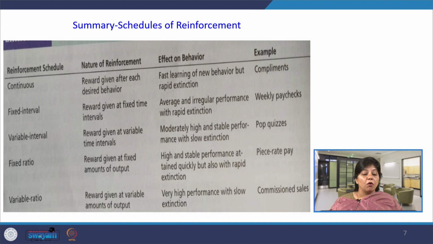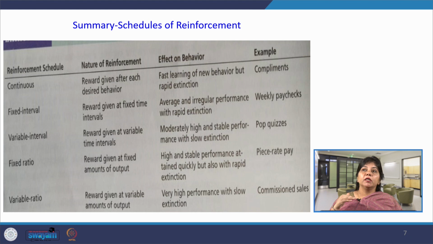Variable interval, reward given at variable time intervals. Moderately high and stable performance is the effect of behavior with slow extinction. For example, pop quizzes. Every time the question is coming, and sometimes the response is not correct. Every time the response is correct, then only the response is rewarded. So, the subject will try to improve his or her performance, and at the same time he will be more stabilized in his performance to give a desirable response. And it also leads to slow extinction.